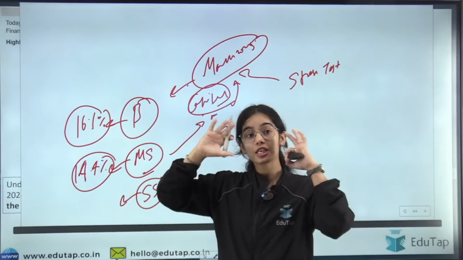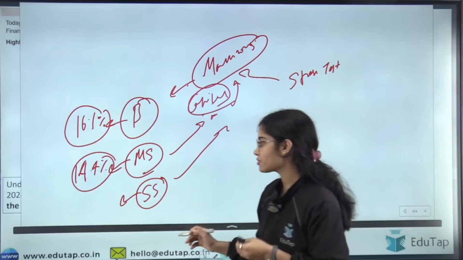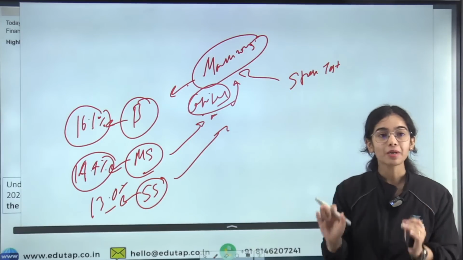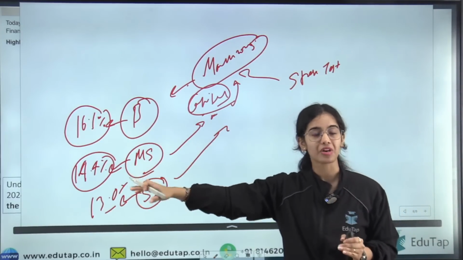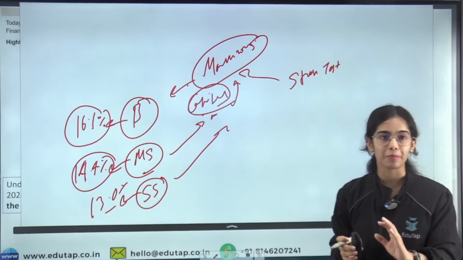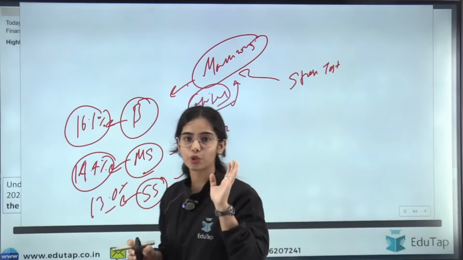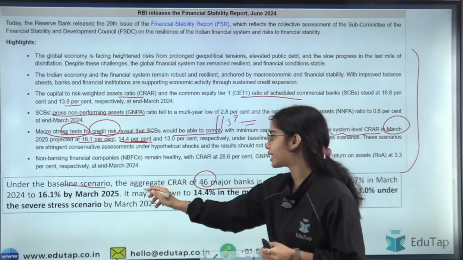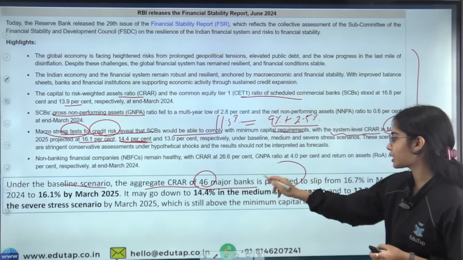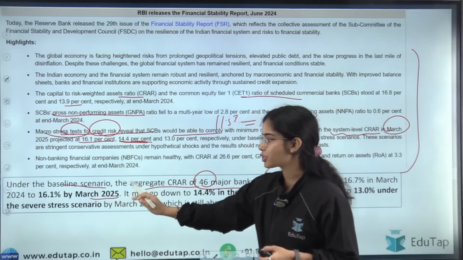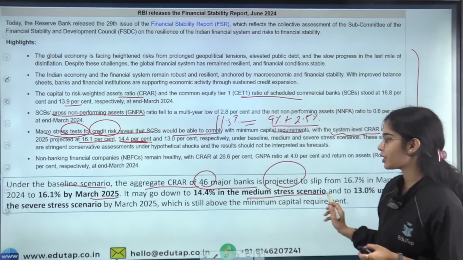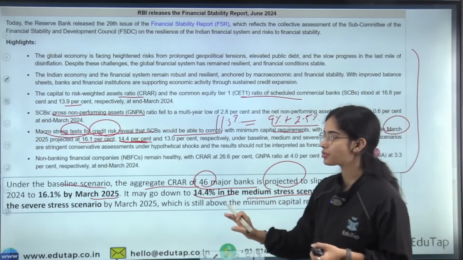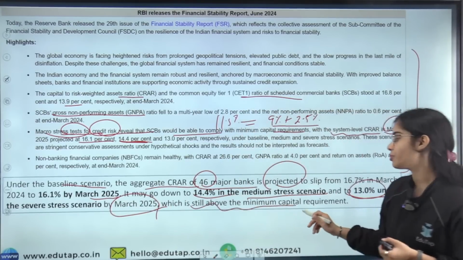In the severe stress scenario, the banks will be able to keep 13.0% of the CRAR with themselves in March 2025. So that means at the end of the coming year, in March 2025, the banks will have enough capital, higher than the minimum capital requirement. I hope this is clear: under the baseline scenario, the aggregate CRAR of the 46 major banks is projected to be 16.1% by March 2025. In the medium stress scenario, the CRAR may go down to 14.4% and 13.0% under the severe stress scenario, which is still above the minimum capital requirement.